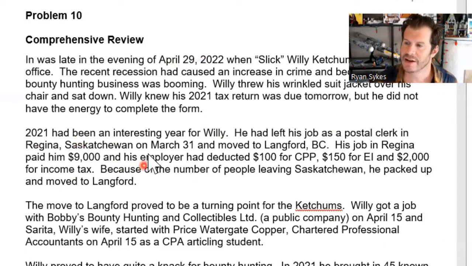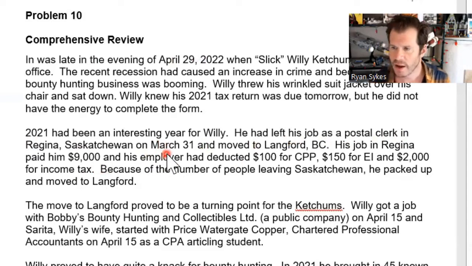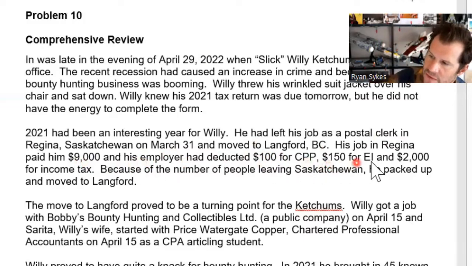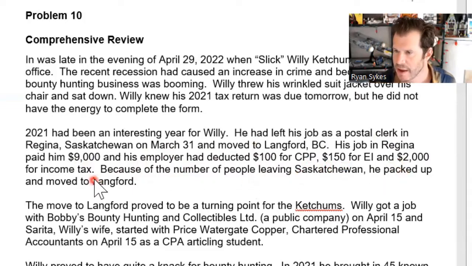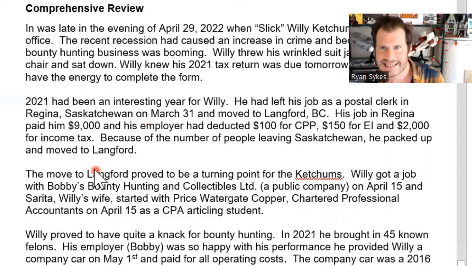2021 had been an interesting year for Willie. He had left his job as a postal clerk in Regina, Saskatchewan on March 31st and moved to Langford, British Columbia. His job in Regina paid him $9,000. I assume that is his salary, and his employer had deducted $100 worth of CPP, $150 for EI, and $2,000 for income tax. Because of the number of people leaving Saskatchewan, he packed up and moved. Why are so many people leaving Saskatchewan?